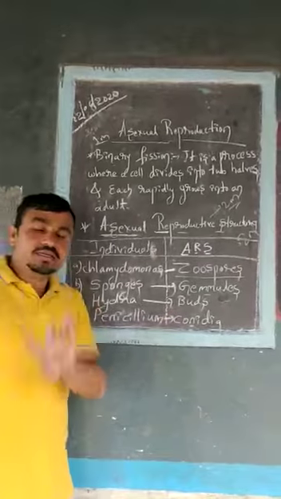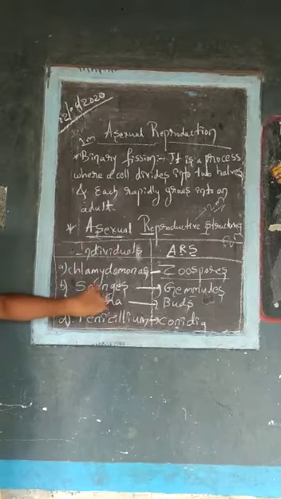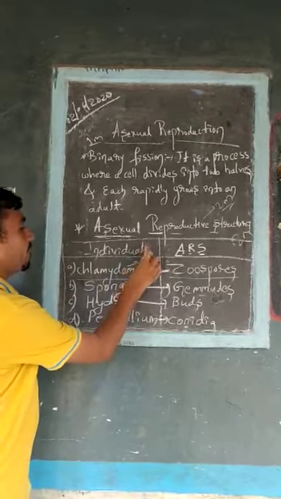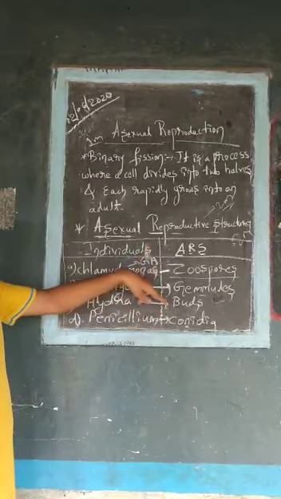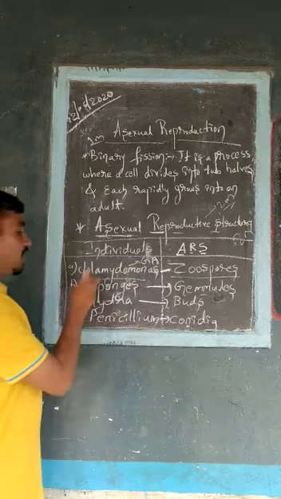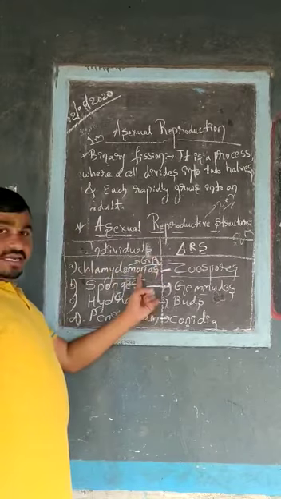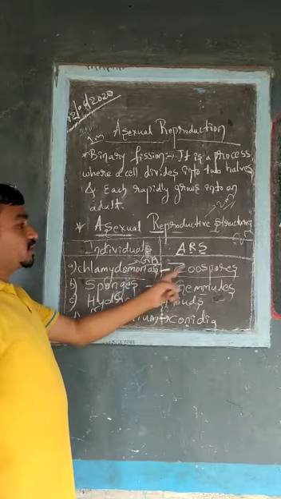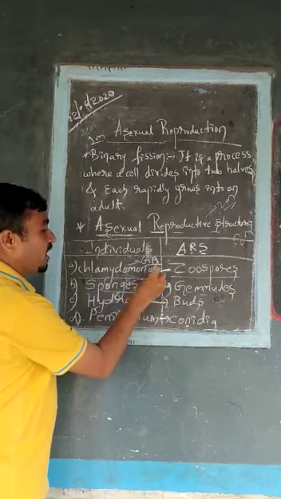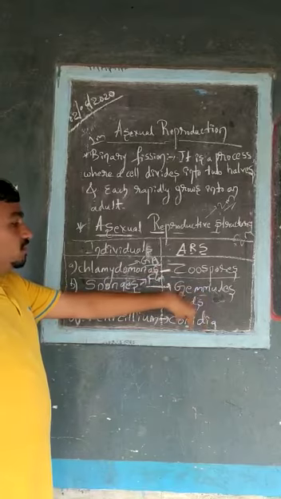Students, give your attention here properly. Here the individuals are Chlamydomonas, sponges, hydra and penicillium. Chlamydomonas belongs to the plant kingdom, it is a green alga, and it reproduces by the asexual reproductive structure zoospores. Next we have sponges, which reproduce asexually by the structures called gemmules.